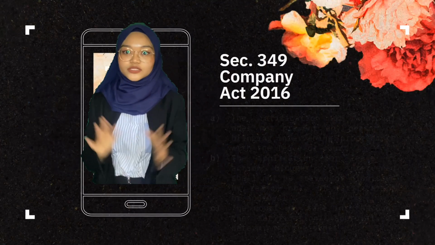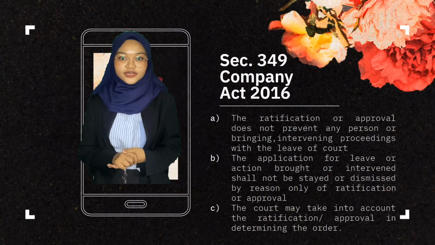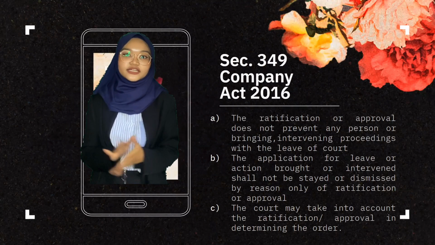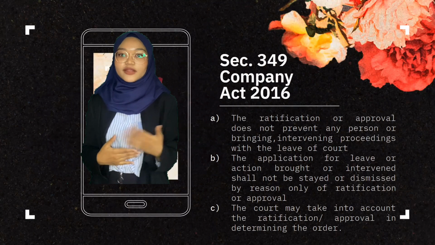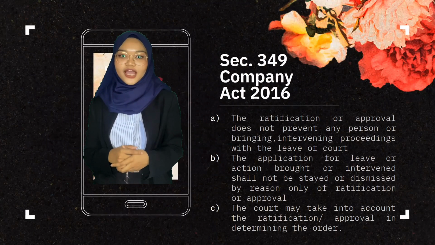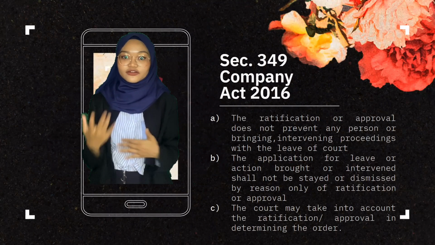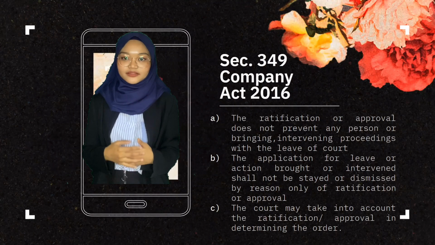Okay, next, I will talk about the third remedy available under Section 349, effect of rectification. Inherent in the nature of derivative action, the controlling bloc in the company may frustrate the derivative action by causing the general meeting of shareholders to rectify the subject matter.